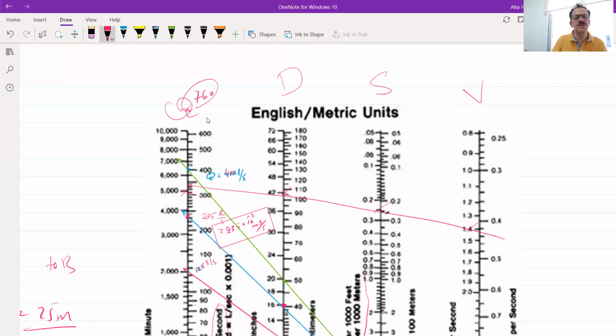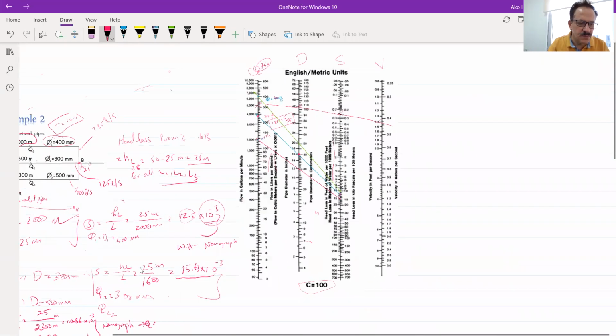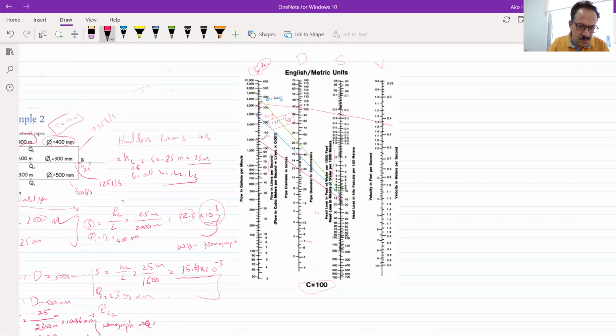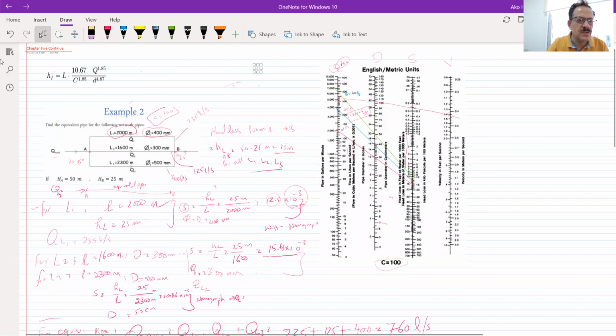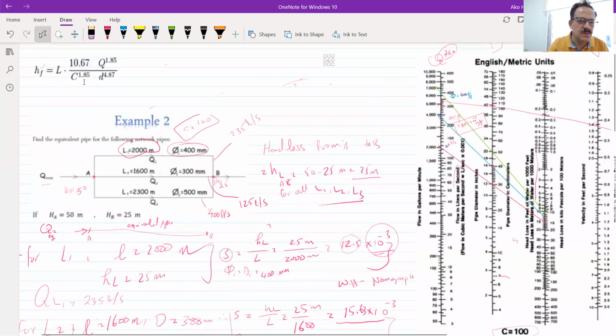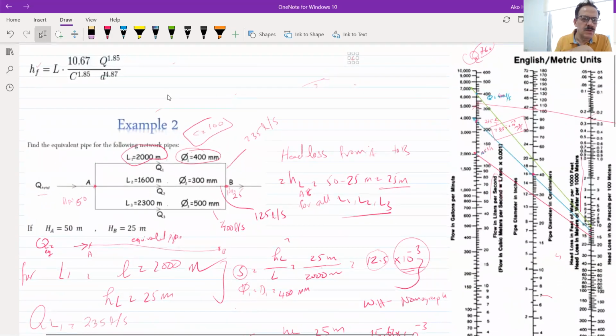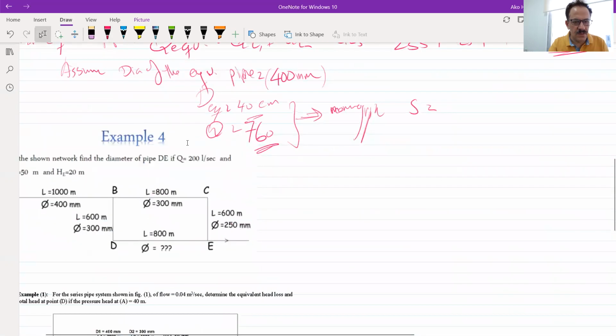760. So what should I do? I will use the equation directly. In case you have a value that is not in the scale, you can use the equation. Where's the equation? Here's the equation. So I have the head loss between the two equivalent pipes is 25 millimeters. So let's put it this way. I will bring it back here.